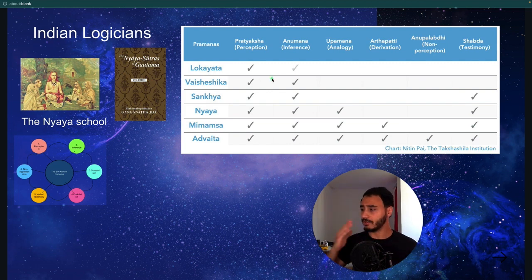And so on. I'm not gonna get into each one of these, but as you see, this testimony is really easy to explain. It's basically something prophetic. So if there is a guru in the Hindu tradition, when they tell you something, and if you can prove that this knowledge is from a guru, and you can prove even that this guy is a guru, then it's a way of knowledge. Not every school accepted this testimony, as you see.